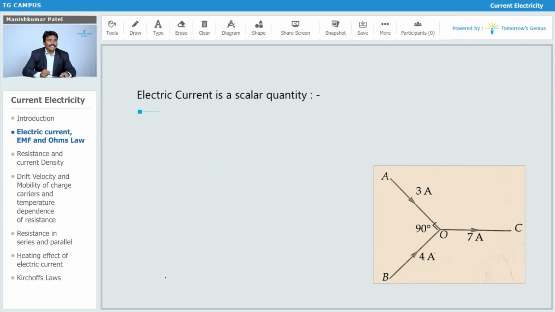Electric current is a scalar quantity because it doesn't have any fixed direction. Although we are saying that it is moving in a certain direction, it does not have a particular or fixed direction. This one is moving in this direction, that one is moving in that direction. So this is how we can say that it is moving randomly in any direction. That's why we can say that electric current is always a scalar quantity.